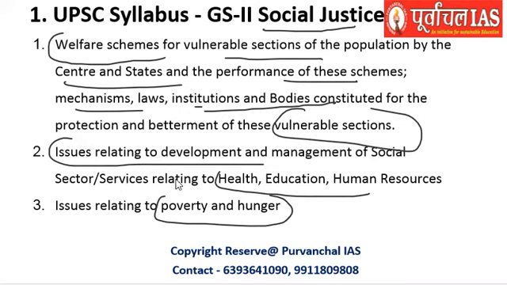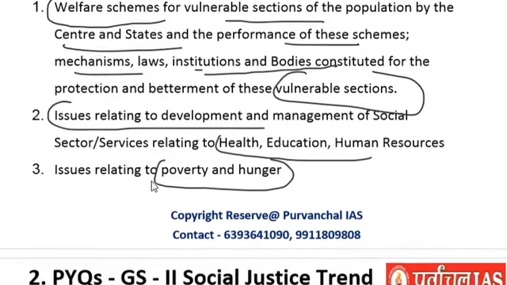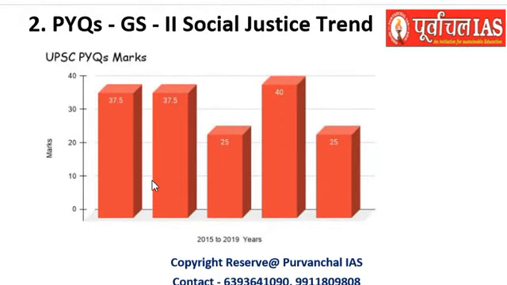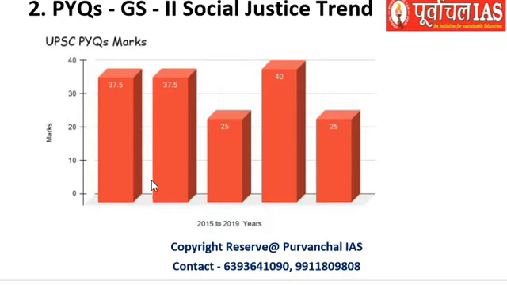You can definitely find poverty and hunger almost every year in all of the GS2 papers. So let us see what has been the weightage of these questions as far as the GS2 paper of the previous years is concerned.